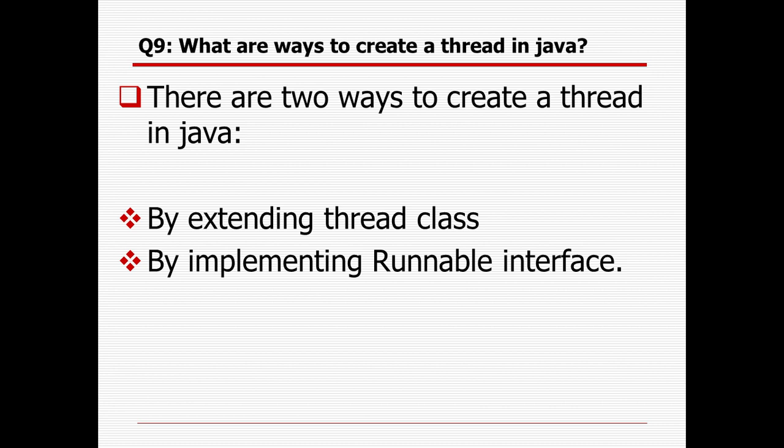How can we create a thread in Java? There are basically two ways to create a thread in Java. There is a Thread class available in Java, so by extending the Thread class, we can create a new thread. And another is that there is a Runnable interface available in Java. Since it's an interface, obviously we have to implement it. So there are two options: one is class to class, extending the Thread class, and another is the Runnable interface, which you have to implement.